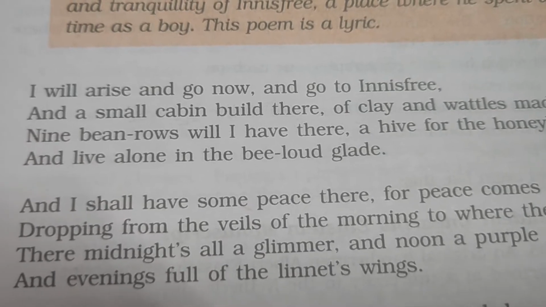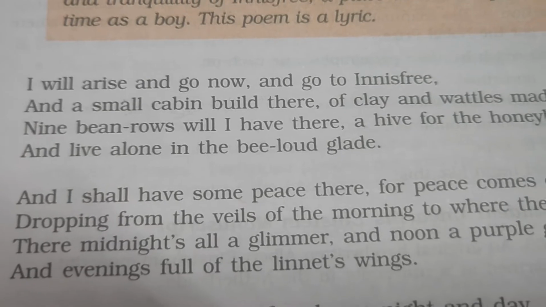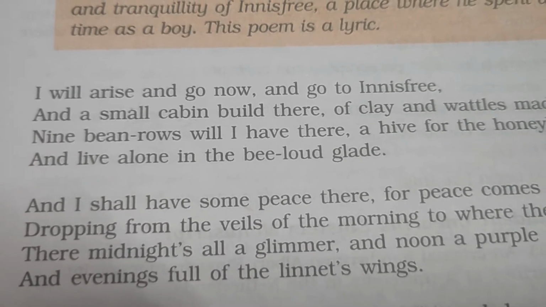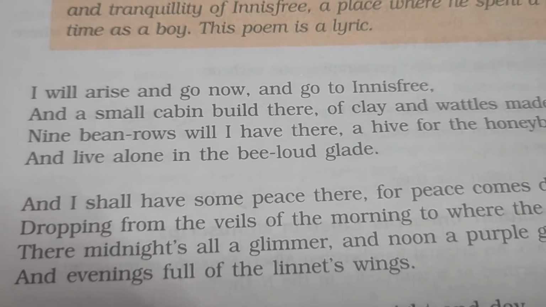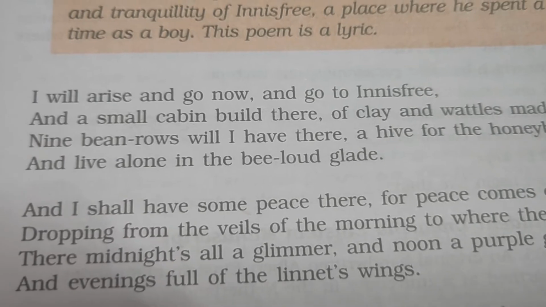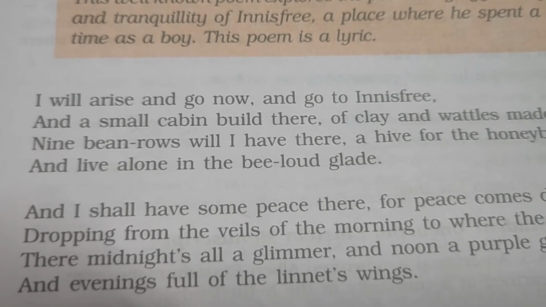First of all, it will serve as a food item, and also as the poet was a nature lover, he planned to plant bean rows there. And how many rows will be there? Nine rows of bean.